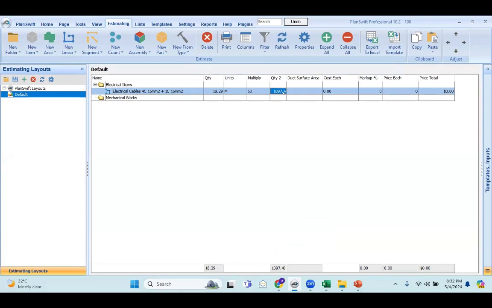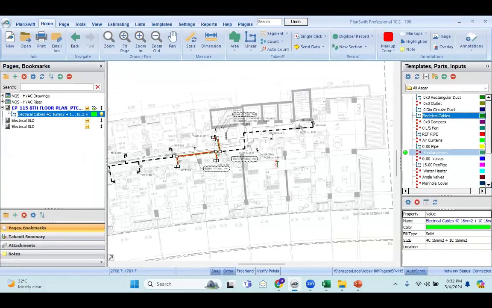I don't need to go to each and every drawing and calculate the quantity. I just multiply by the total number of floors. Okay, if it is multiplied for 30 floors, I'll just click here 30 and I'll get the total quantity here. This is because I have created this template.